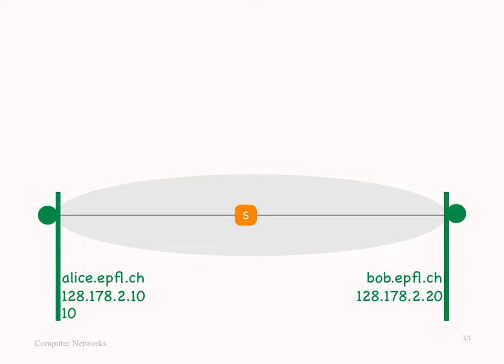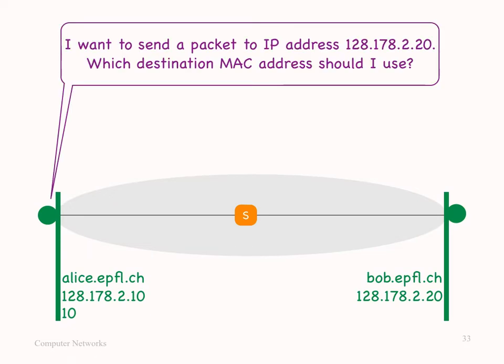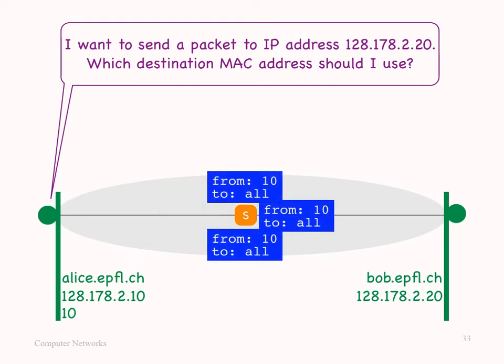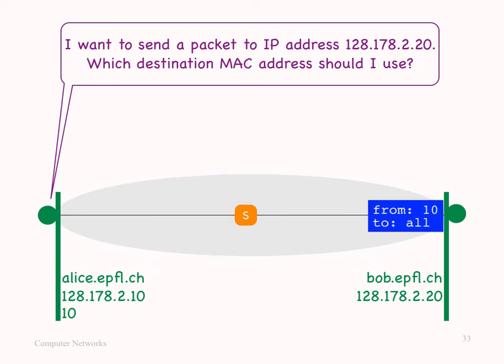To get this, she sends out a special request that states Bob's IP address. This request, which is called an ARP request, as we will see later, has a special destination MAC address, which is called a broadcast address, meaning that the request is addressed to all the end systems and routers in the local IP subnet. So every switch that receives this request broadcasts it, that is, replicates it and sends it out all its links. Now, eventually, the request reaches Bob.